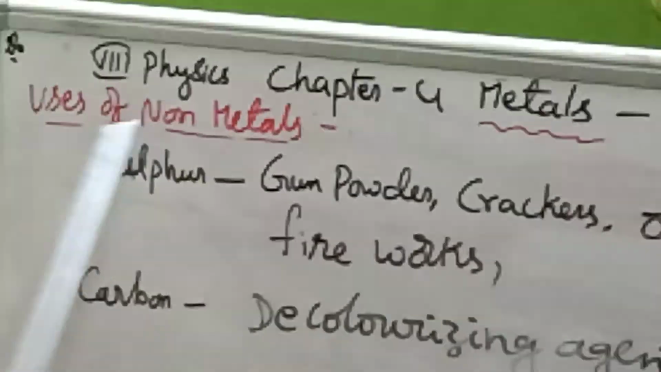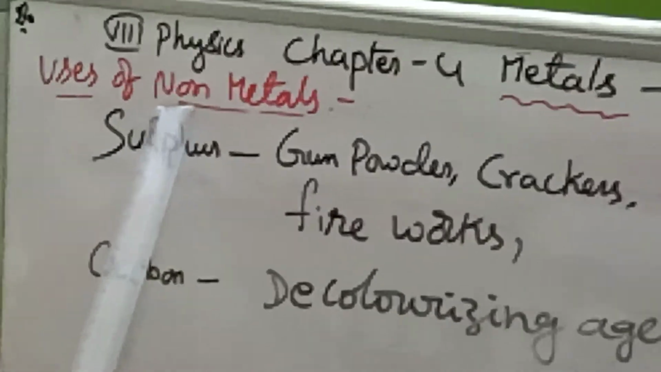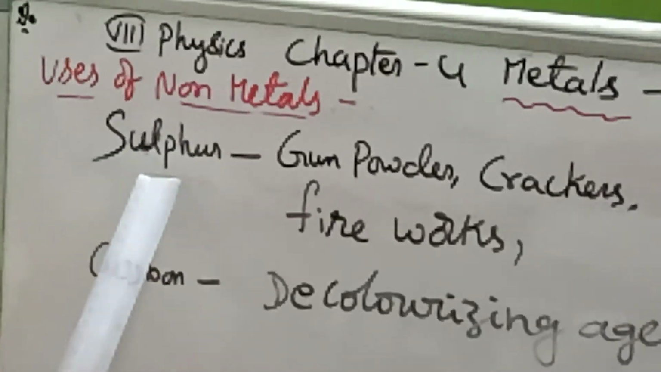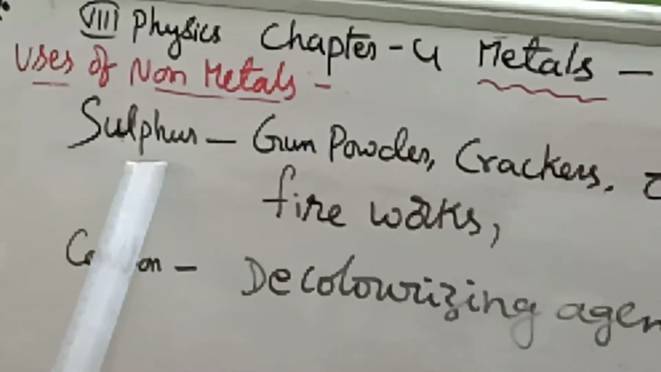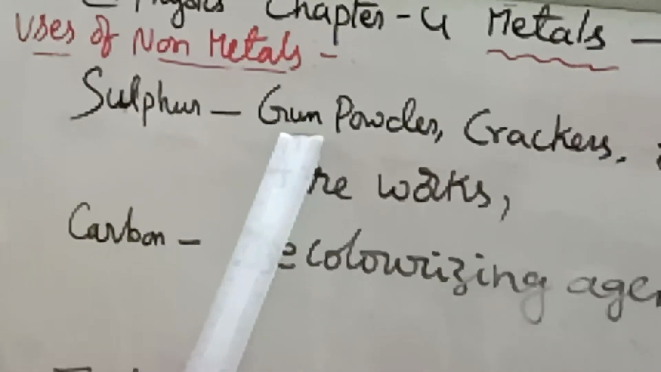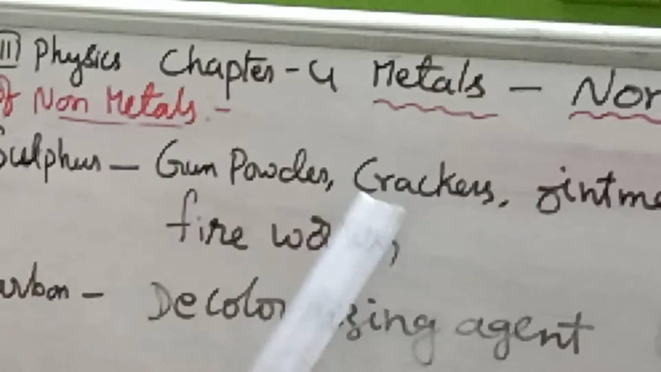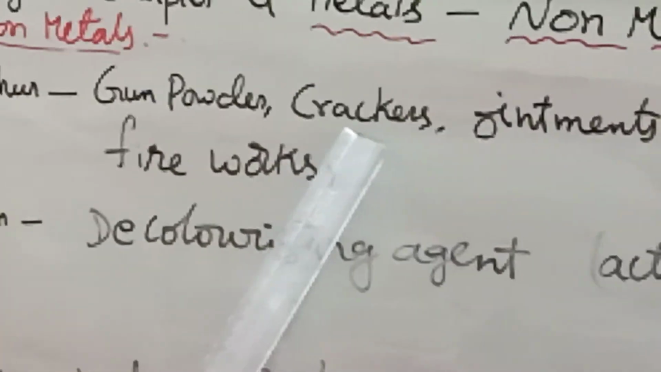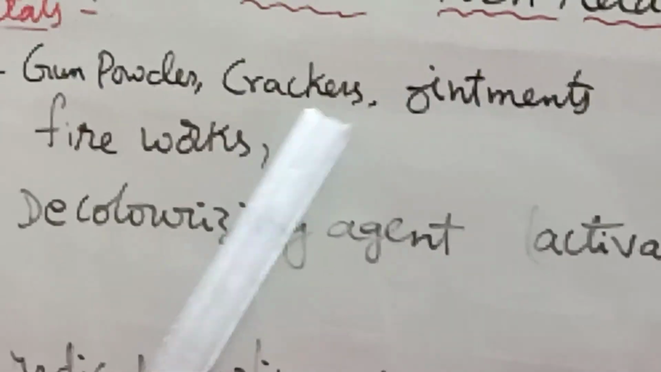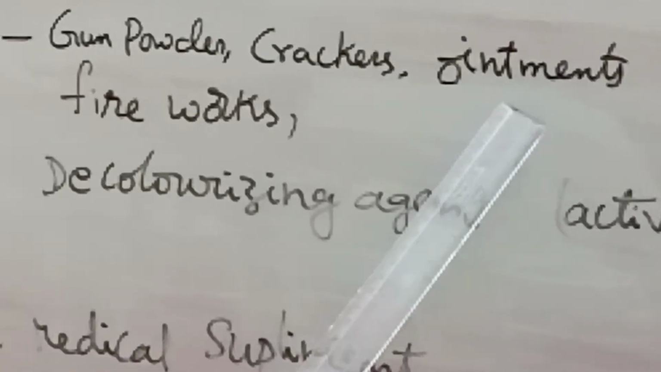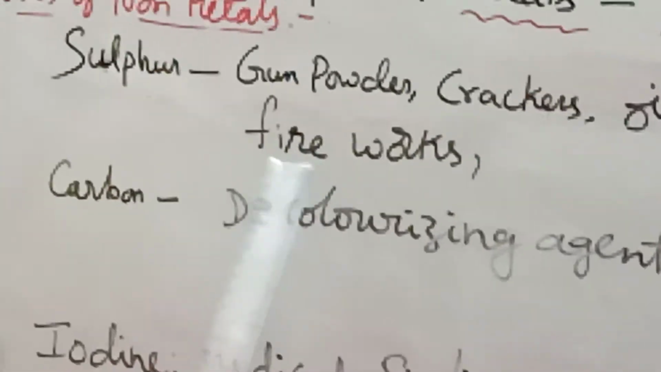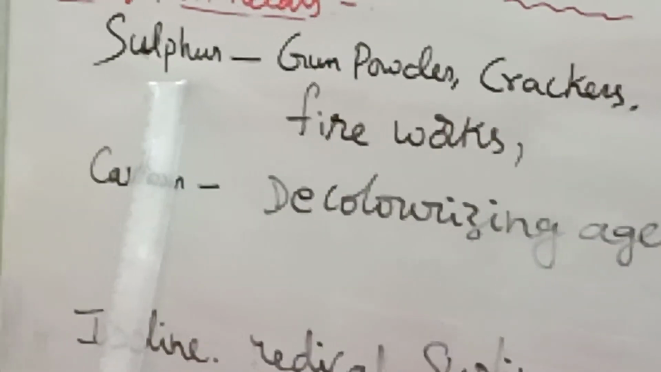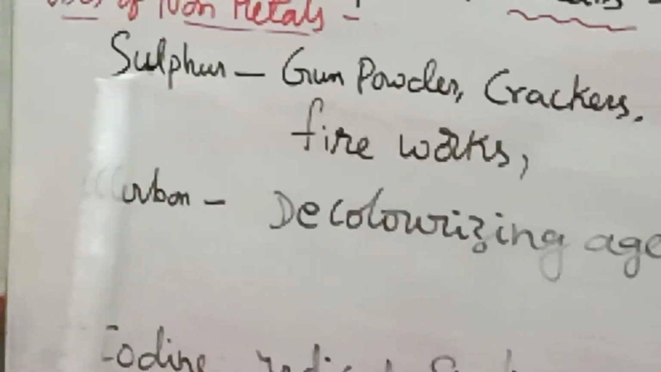Now let us learn about the uses of non-metals. Here sulfur powder, light yellowish in color, is used as gunpowder, for making Diwali crackers and all, and it will be present in some sorts of ointments. Next, in fireworks also they are using sulfur, which is a non-metal.